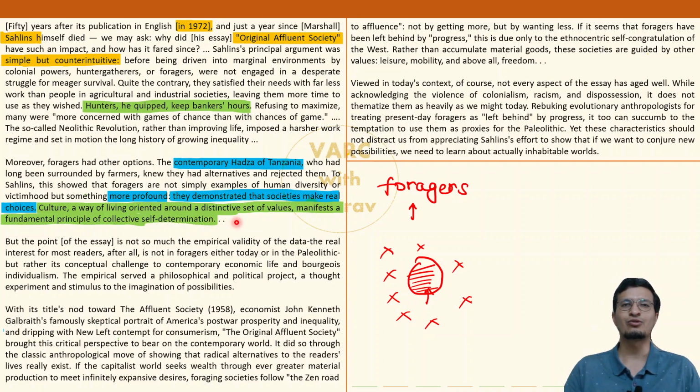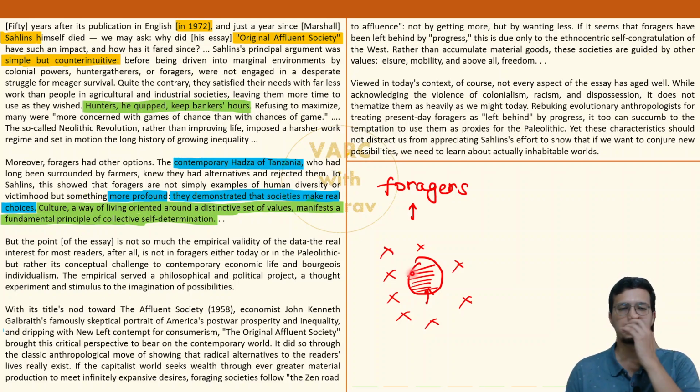Matlab in the original source article, maybe the author elaborated on this sentence, but whoever put together this RC passage for the CAT exam decided to cut that part out and keep to the topic at hand. So you need not be bothered if you are not able to understand the last sentence of the second para. Second para ka main point kya hai? Salins has given one very credible example of a community who knows about agriculture, who knows about the modern way of living, but they have consciously chosen not to engage in that.